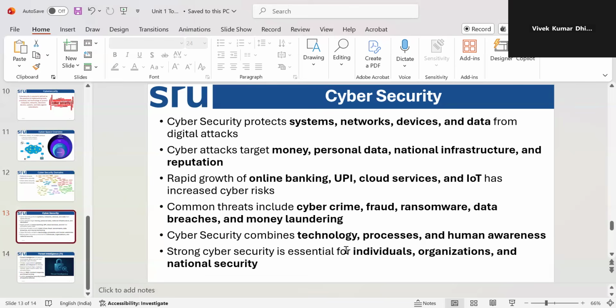Right? Strong cybersecurity is essential for the individual, the organization, and national security. Definitely, if the individual is secure, society will be secure. If somebody is working in an organization, that organization will be secure, and then national security will be there. The nation will be secure, and national money will be in a proper secure place. If each nation is secure, the international community will be secure. So security takes care of individuals' money, information, and rights. That is why cybersecurity is needed.